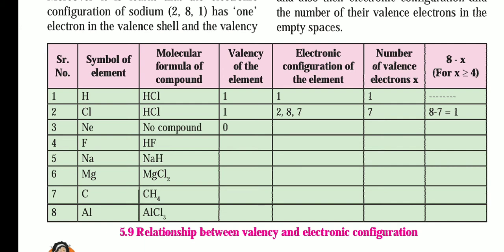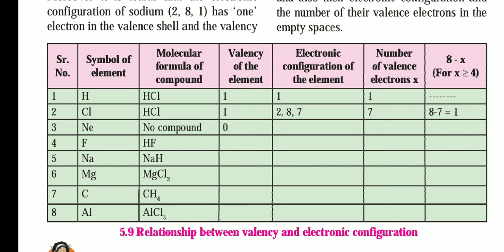Now Cl, in HCl: chlorine has a valency of 1, with configuration 2, 8, 7, so 7 valence electrons. 8 minus 7 is equal to 1. That's why the valency of the element is 1. For neon, there is no compound, only the single atom, because its valence shell is totally filled.